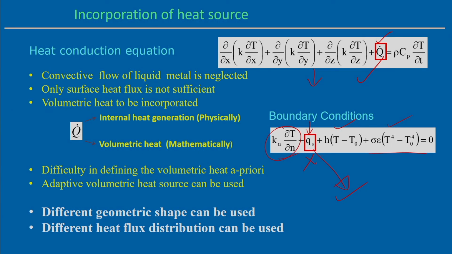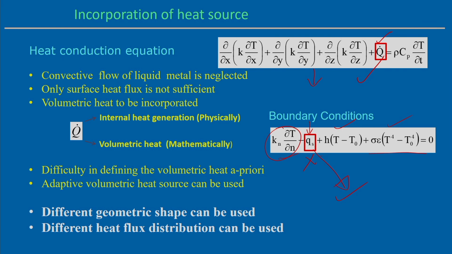We will show that even if we consider the A configuration heat source model, the geometric shape is different from the ellipsoidal or double ellipsoidal form. Apart from the geometric shape, the second part is that different heat flux distributions can be used. In most cases we assume the Gaussian distribution of the heat flux, which follows an exponentially decaying heat flux from the maximum intensity at the center, gradually decreasing towards the boundary. But the heat flux density distribution can be different, or we can use a different equation, which we will show.